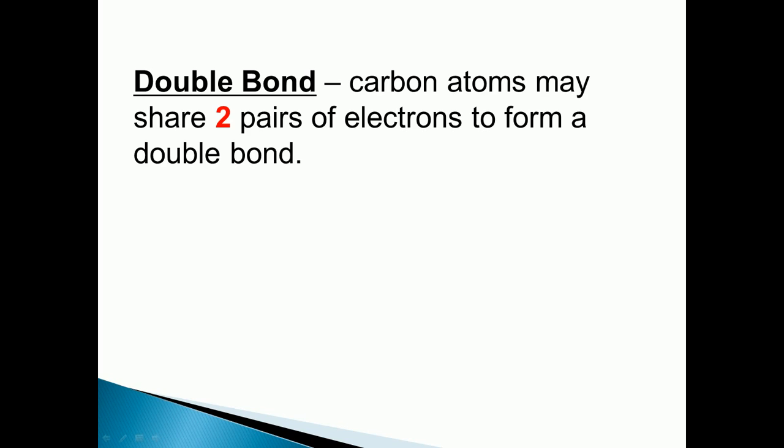Now look at the double bond. In a double bond, the carbon atoms may share two pairs of electrons. How? You can see here, you will draw the structure. So there is a double bond present here, between two carbon atoms. This is carbon, it's also carbon, so they can share two pairs of electrons.